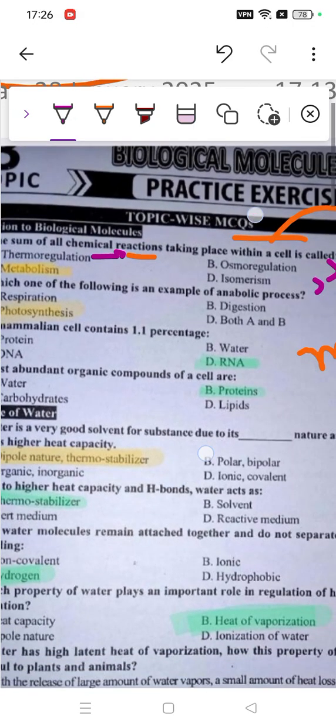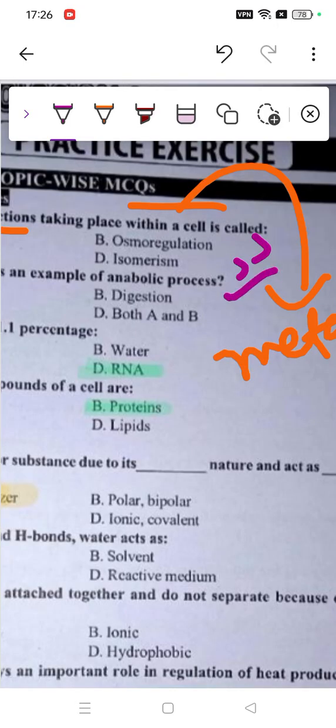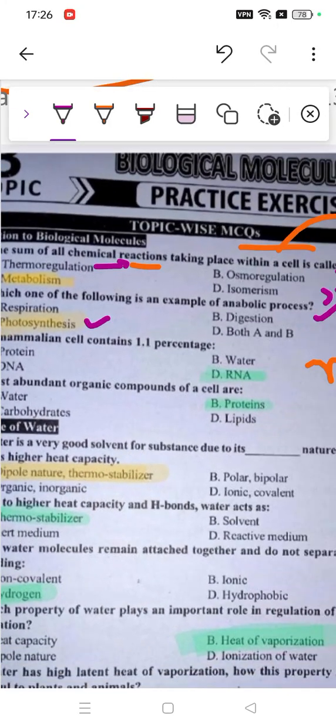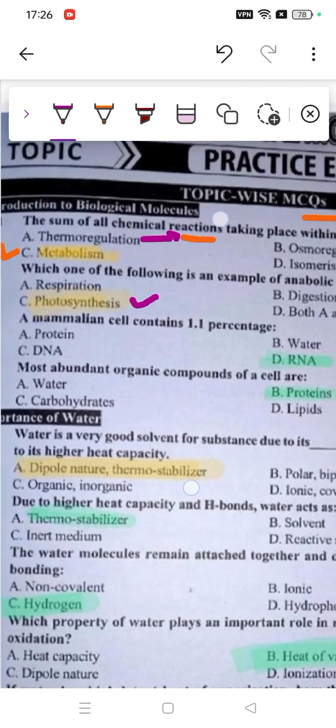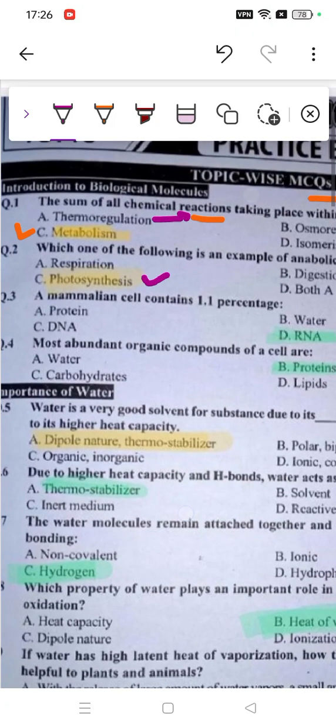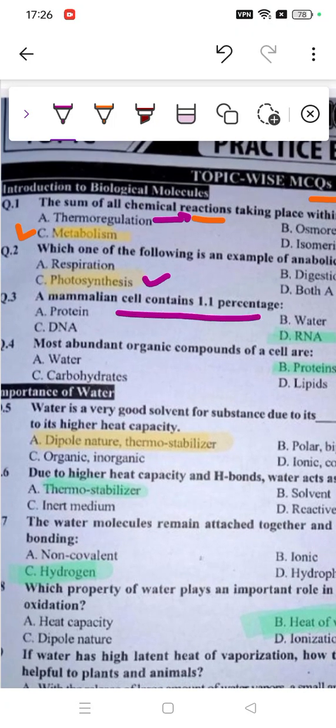Then, which of the following is an example of an anabolic process? This is a memory based question. You need to remember photosynthesis is an anabolic process. However, respiration and digestion, these both are catabolic processes. Okay. Then, a mammalian cell contains 1.1 percent of what?